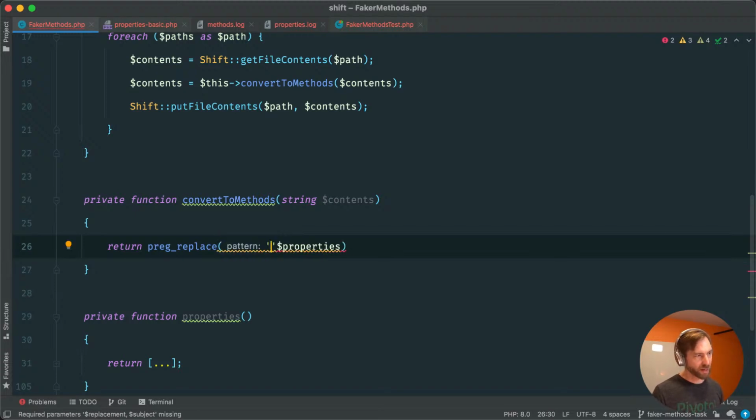And we're going to say pattern is basically faker arrow, and then you would have to be one of these known properties, and then followed by, and really we could tighten this up, but we're going to tighten this up by pushing out our fixture. Let's write the simple approach first here.